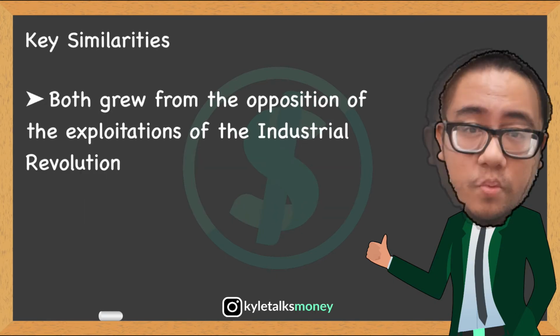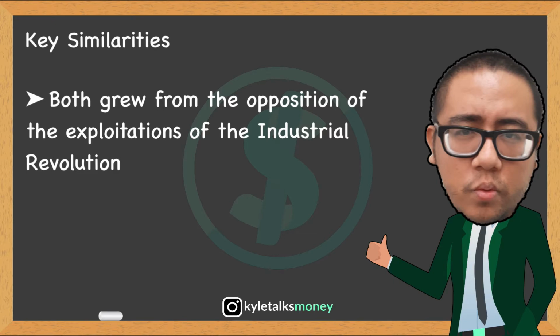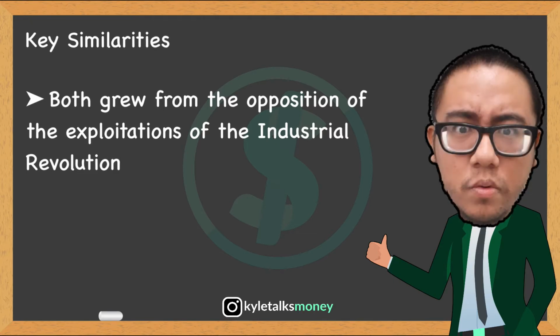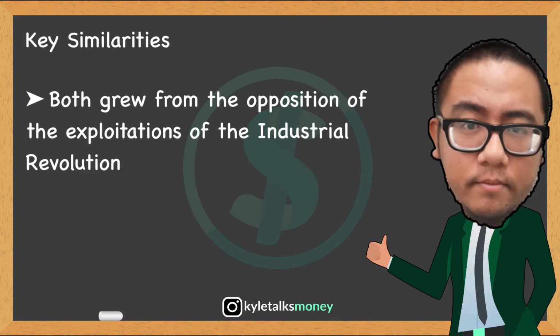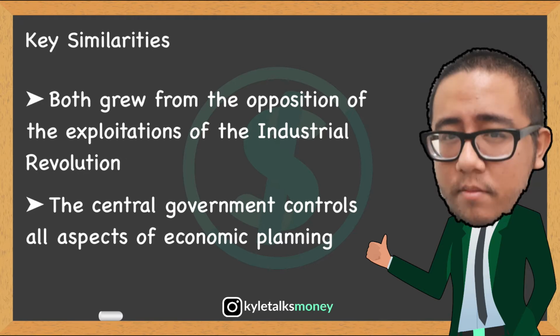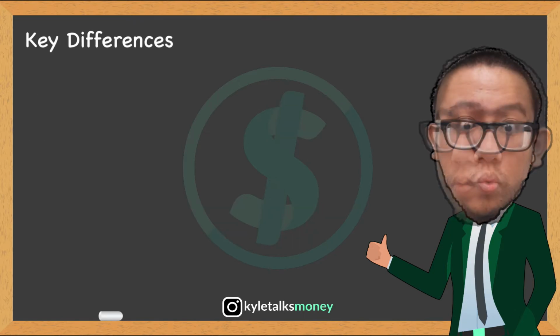Communism and socialism both grew out of grassroots opposition to the exploitation of workers by wealthy businesses during the Industrial Revolution. Both assume that all goods and services will be produced by government-controlled institutions or collective organizations rather than by privately owned businesses. In addition, the central government is mainly responsible for all aspects of economic planning, including matters of supply and demand. What are the key differences here?